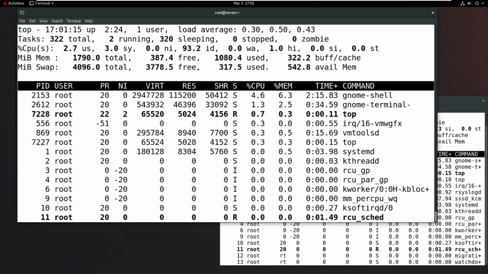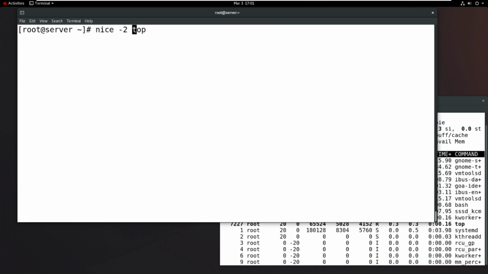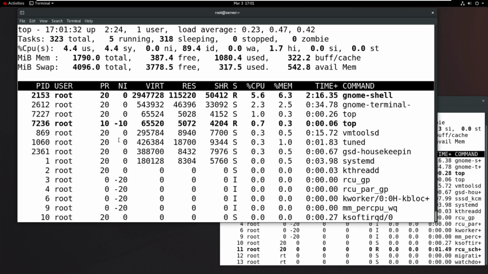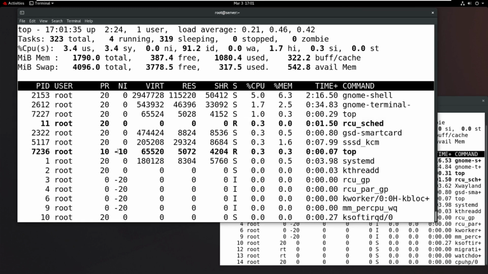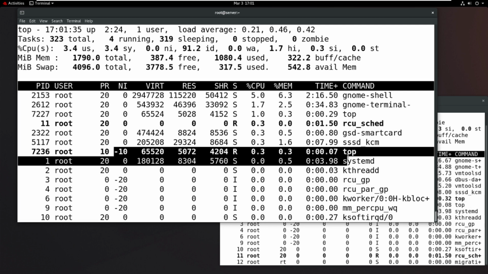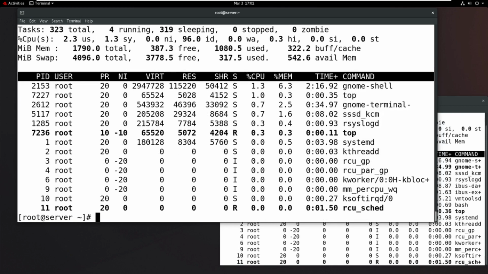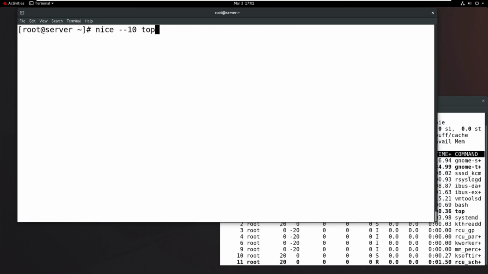Now I want to quit. Again I want to change the nice value of the top command, and now I want to specify only minus 10. Then the nice value of top is now minus 10, so it is the highest priority. Minus 10 means highest priority, because the lowest value is the highest priority. If you want to change any nice value, nice is the command. But remember everyone, the lowest value is the highest priority.